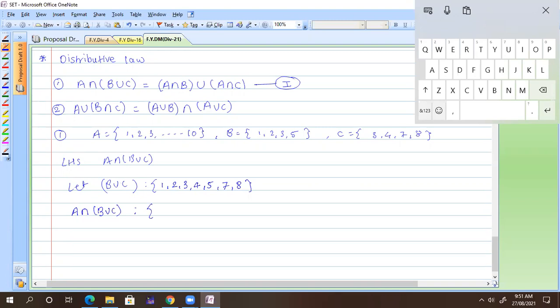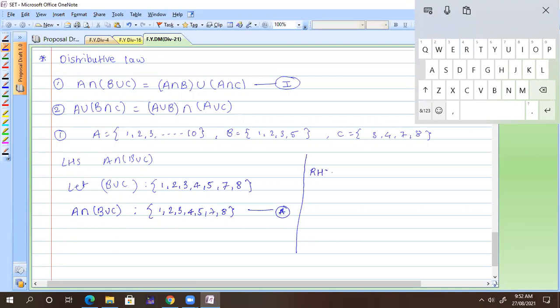You have B union C here, and you have set A here, and you need to take the intersection. Which elements come? Not 1 to 8, because 6 is not there. So 1, 2, 3, then after 3 it is 4, 5, 7 and 8. You can call this the star equation because this is your LHS.